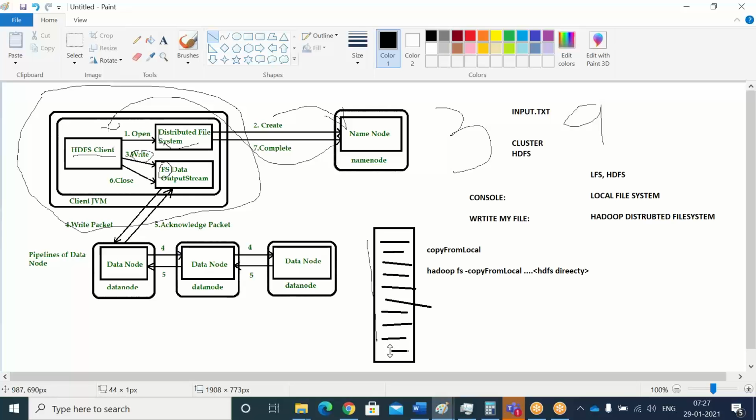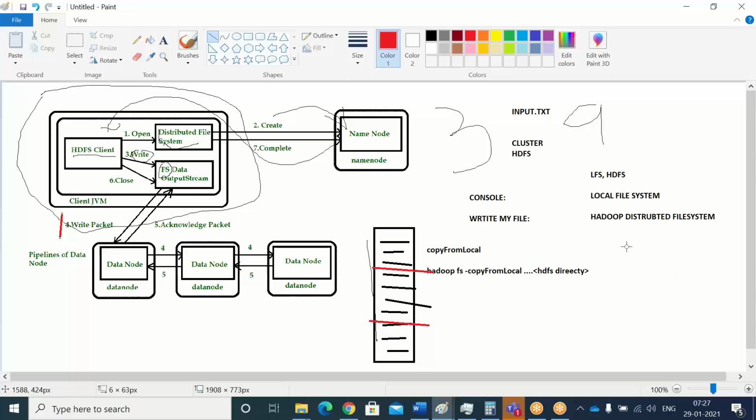Let's say these are the blocks. Up to here one block, up to here another block. Let's imagine I am having 3 blocks. What this data output stream does is, first it will be in a queued manner. That means the entire input file will come to the output stream, and it will be queued. That is the third step, done. The fourth one is the write packet.